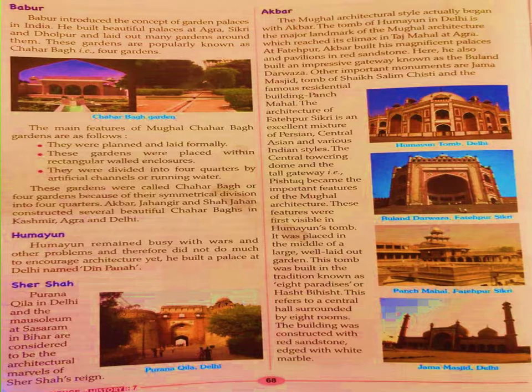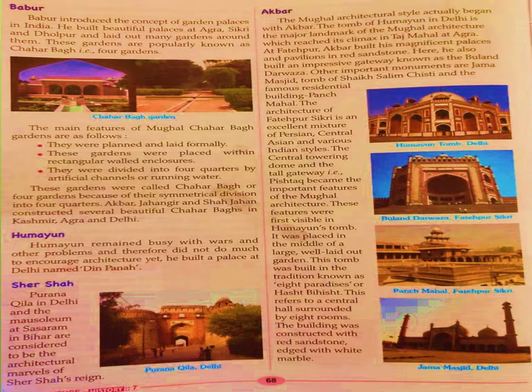Fatehpur Sikri is an excellent mixture of Persian, Central Asian, and various Indian styles. Also, the central towering dome and the tall gateway, which is Pishtaq, are important features of Mughal architecture, and these features were first visible in Humayun's tomb.